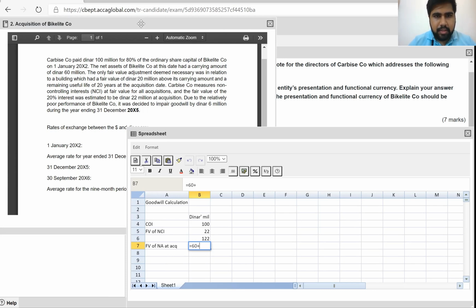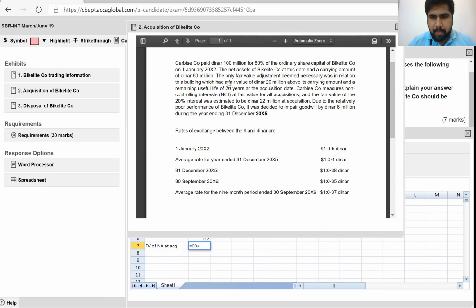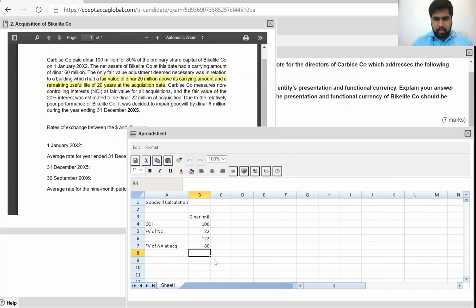60 plus 20 is 80. So now your goodwill, this is a full goodwill, is 42. So this is 42 million dinars.